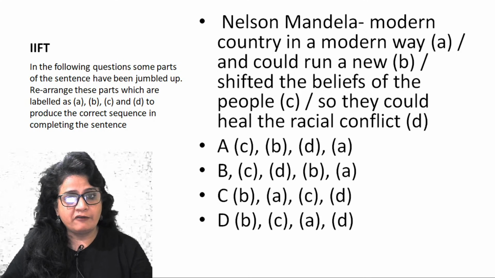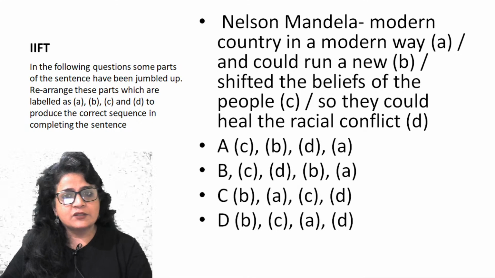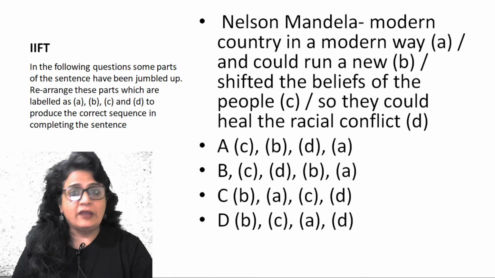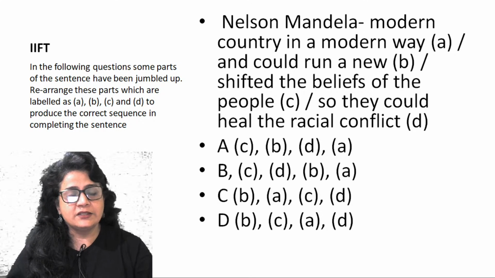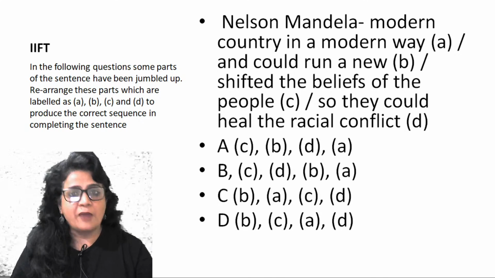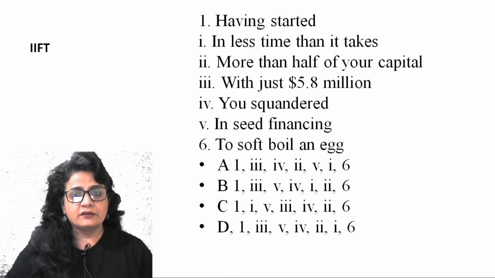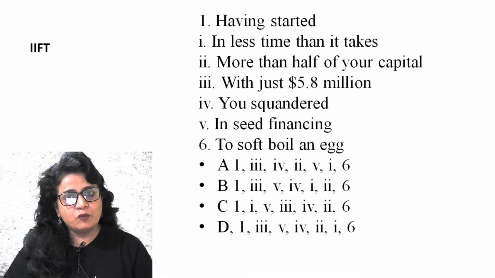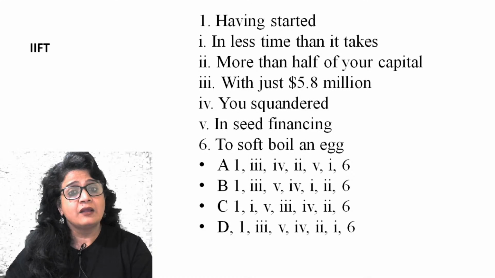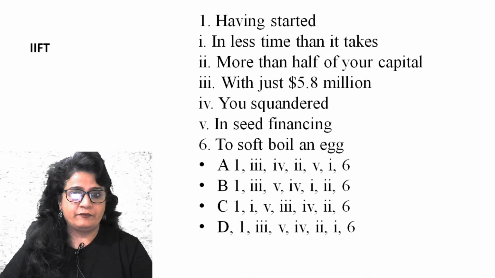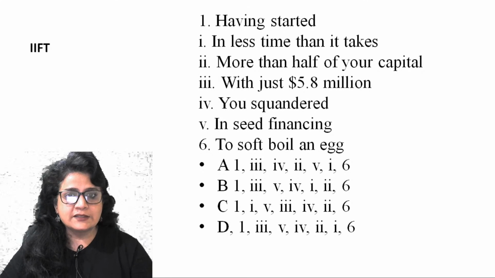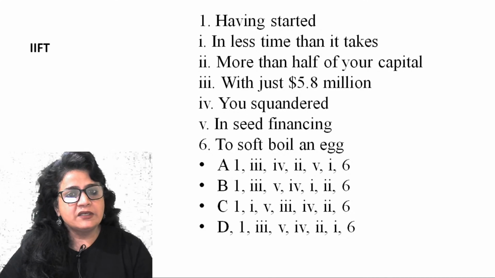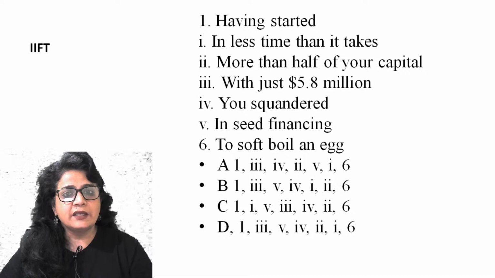Very easy to identify. Alright, so these questions are very easy to do. Just because they come in a new form, a different flavor, don't get confused that this is something else and you need to apply different skills. It's nothing but parajumble. You just have to apply the same things. Now, as I said, this is also one of the ways IIFT has employed to make questions look complicated, right? So instead of 1, 2, 3, they use these words to number statements. So 6 statements are given. All you have to do is arrange the rest of the statements.